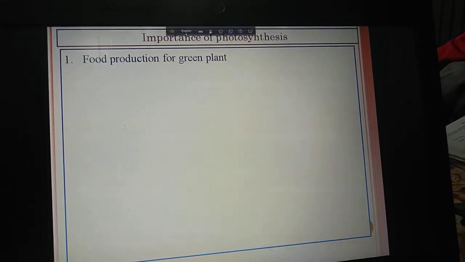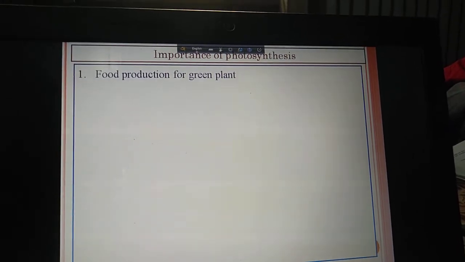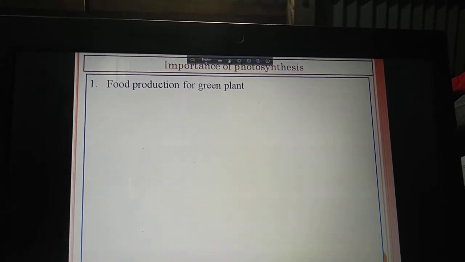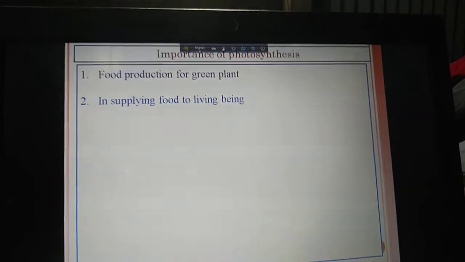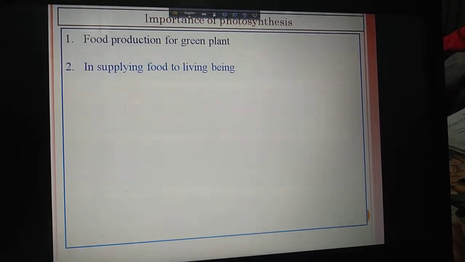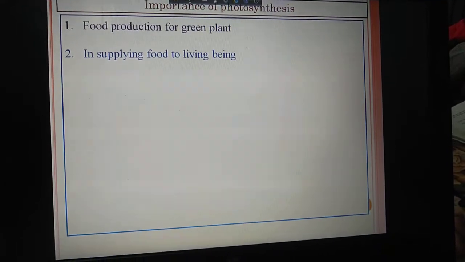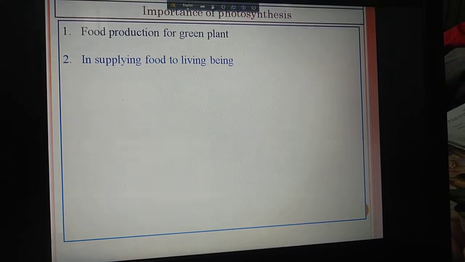Now, a very important question: importance of photosynthesis. Food production: green plants produce their food by the process of photosynthesis. So photosynthesis plays an important role in the production of food and carrying on different physiological activities. Now, in supplying food to living beings, we are living beings and we cannot produce our own food directly or indirectly. We depend on green plants for our daily necessities.